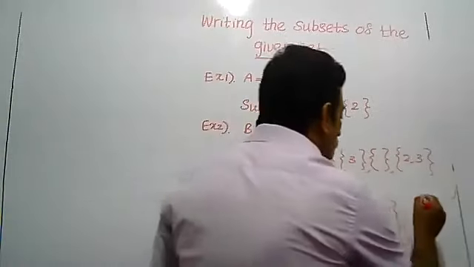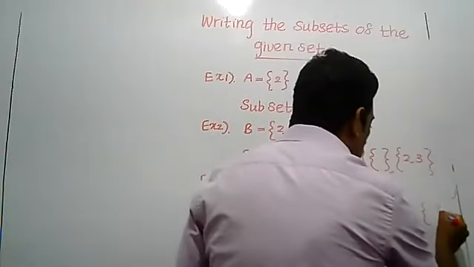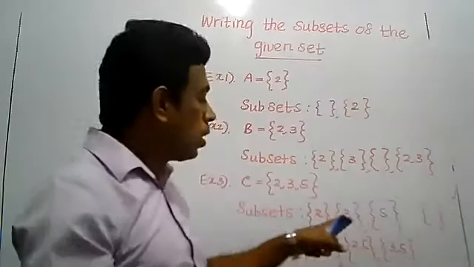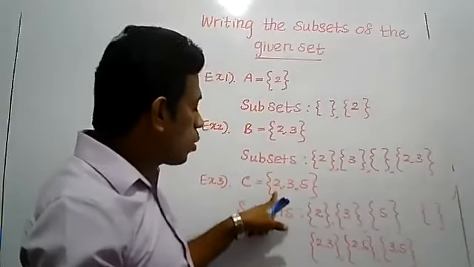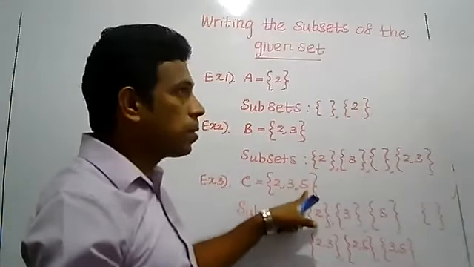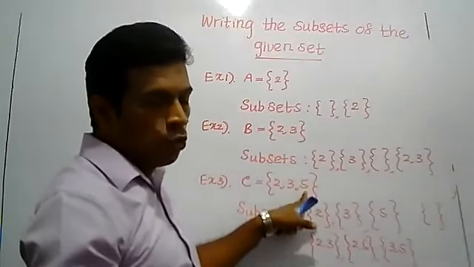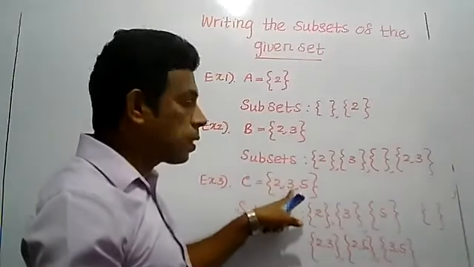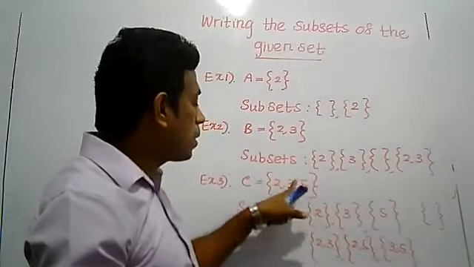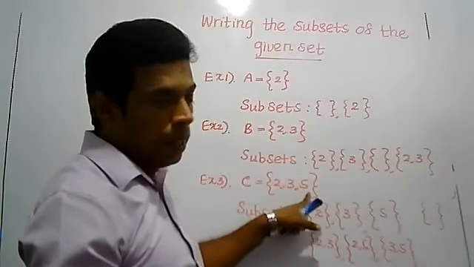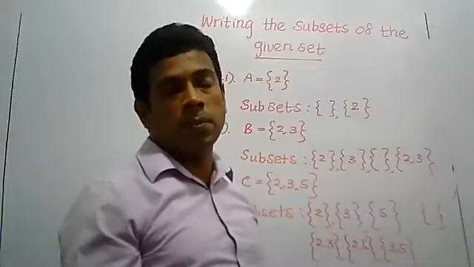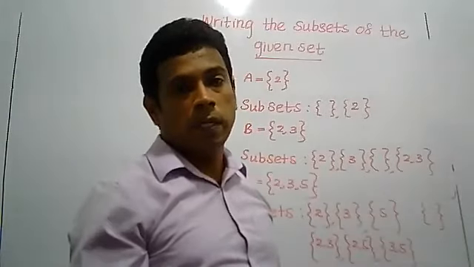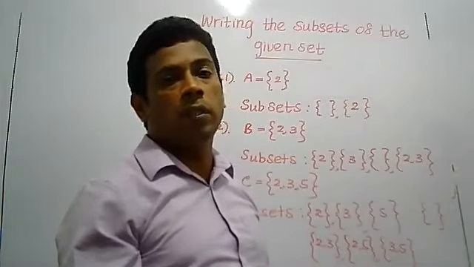Null set is a subset of every set. Therefore, that is a subset of the given set. One element each: 2 is a subset, 3 is a subset, 5 is a subset. Two elements each: 2, 3 is a subset, 2, 5 is a subset, 3, 5 is a subset. Then the null set should be a subset for all the sets.